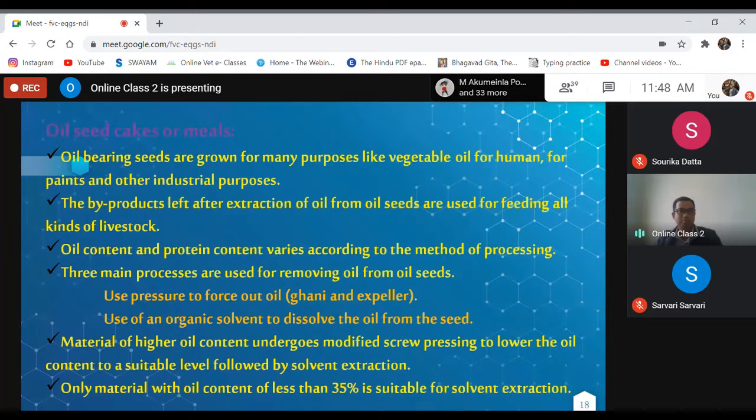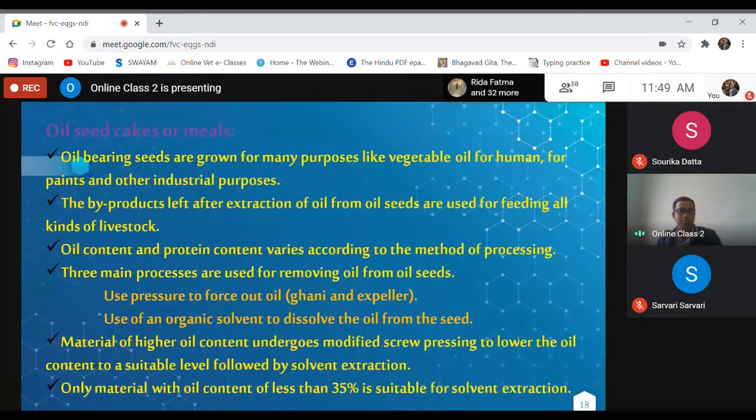So these can be used as livestock feed. Oil content and protein content vary according to the method of processing. Three main processes are used for removing oil from oil seeds: hydraulic press, ghani and expeller. Of course, nowadays the ghani is not used. The expeller is used for extraction of oil.